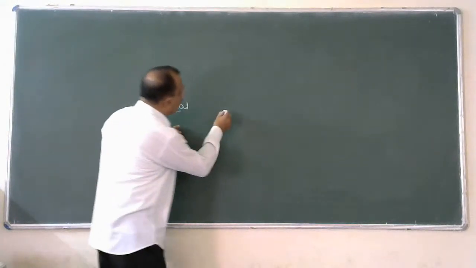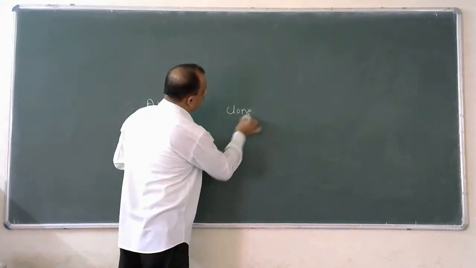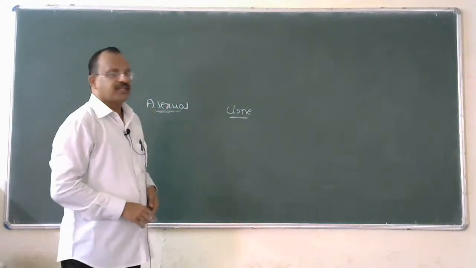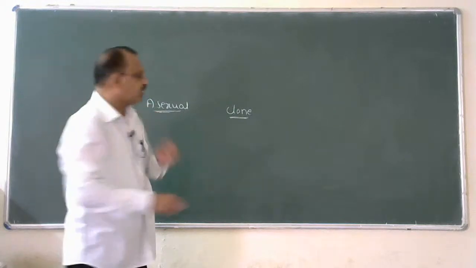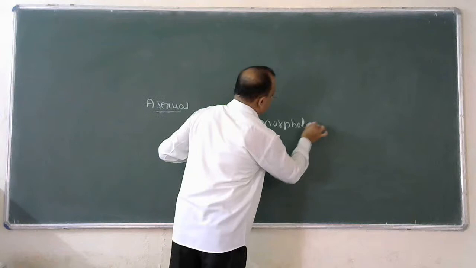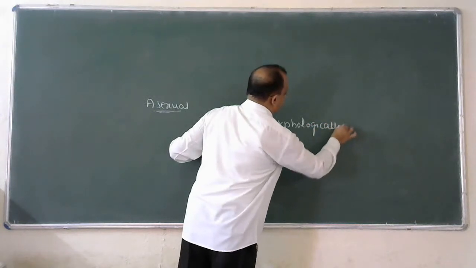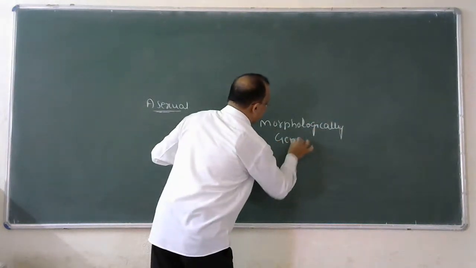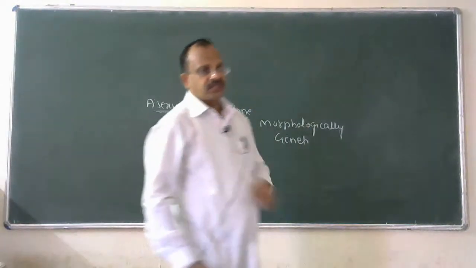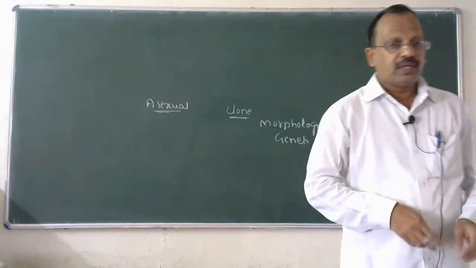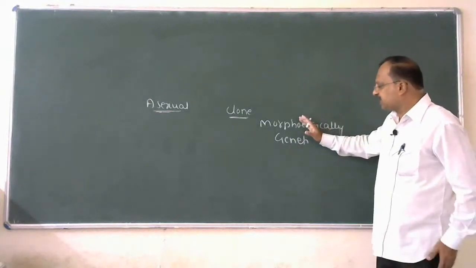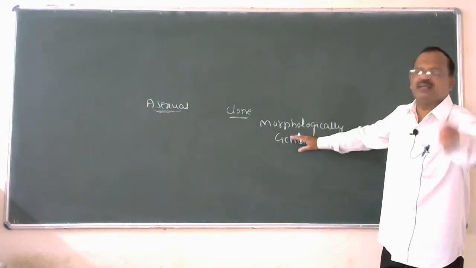Therefore, the term clone is used to describe such individuals which are morphologically and genetically similar.